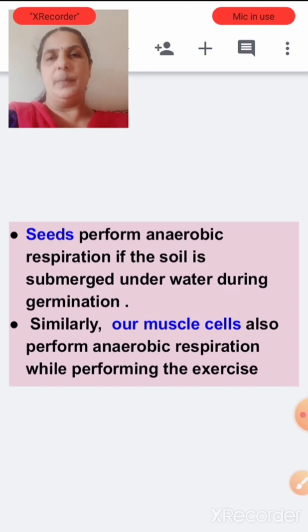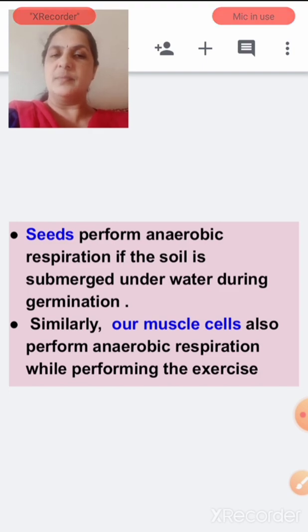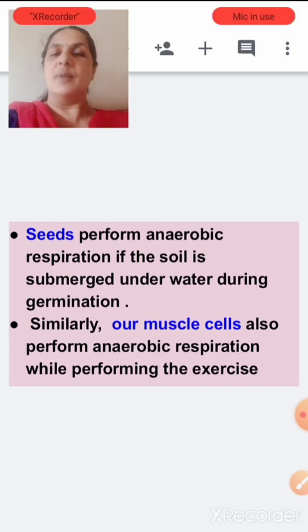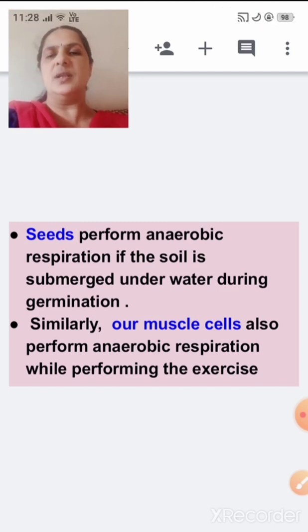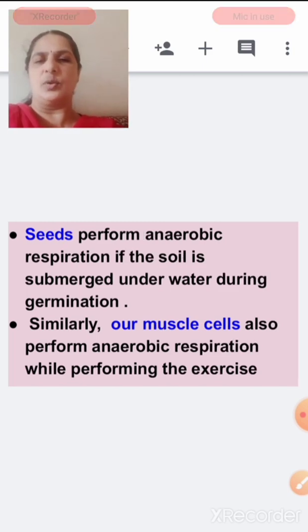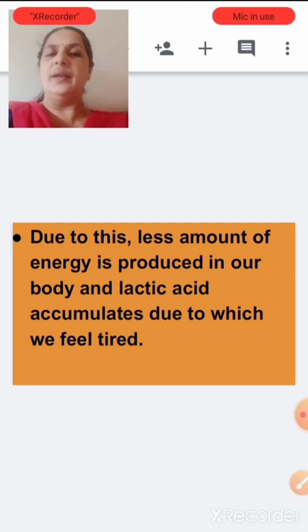This is in plants. Similarly, our muscle cells, our red blood cells, sometimes our cardiac cells, that is your heart muscles, and your retina, will undergo anaerobic respiration. Our skeletal muscles will undergo anaerobic respiration while performing exercise.